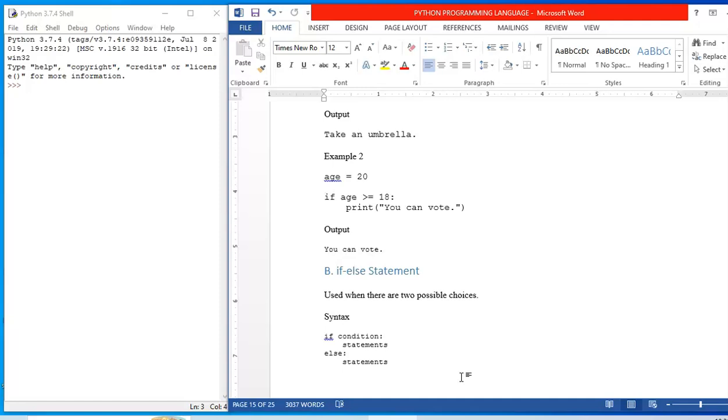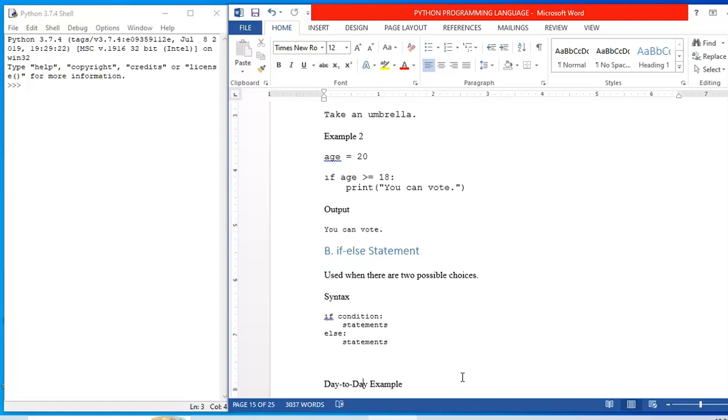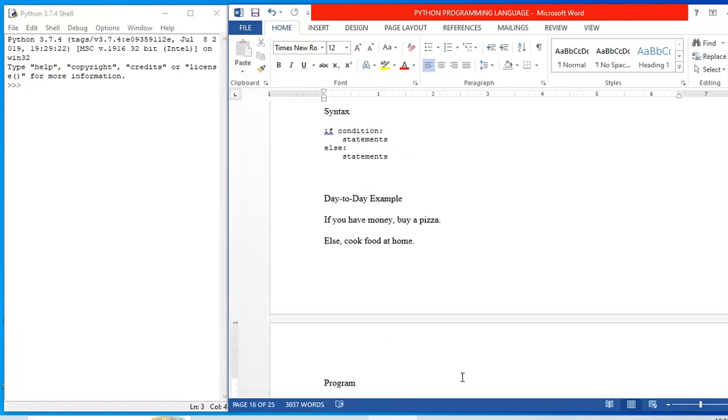Let us see now the if else statement. It is used when there are two possible choices. The syntax is: if the condition is true, the statement is executed; else, that is otherwise, some different statement is executed. Say for example, if you have money, buy a pizza.